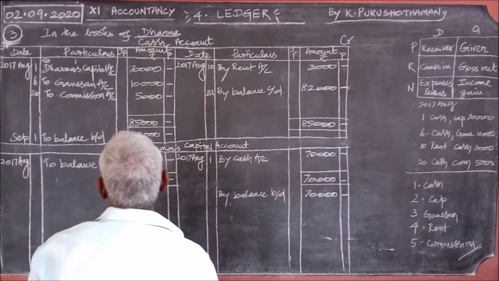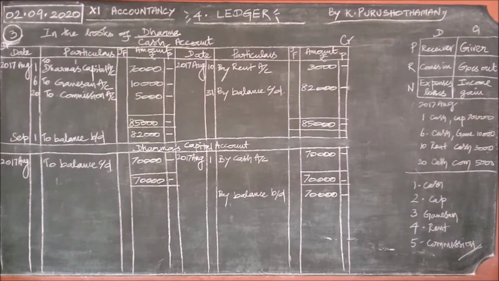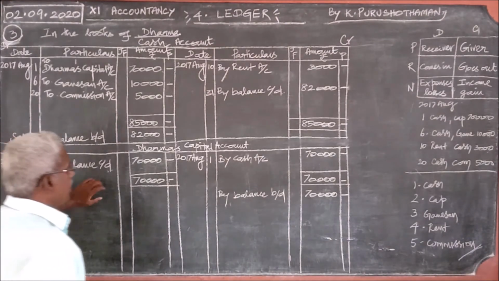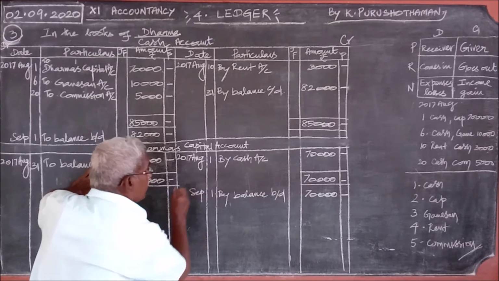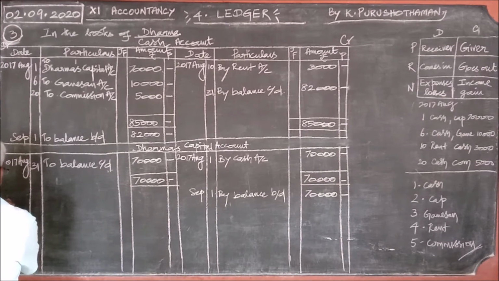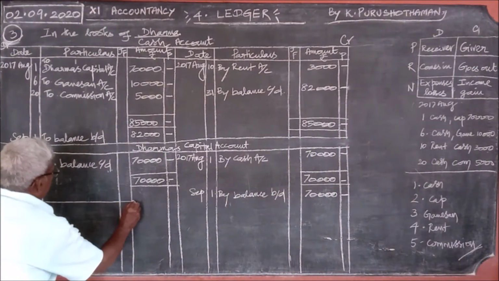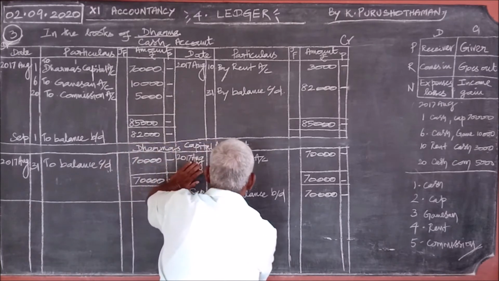What should be the date for carry down? For the carry down, the last date of the month, 31st. And for brought down, the next month's first date, September 1st. The second ledger is over. Then we shall pass on to the third ledger.